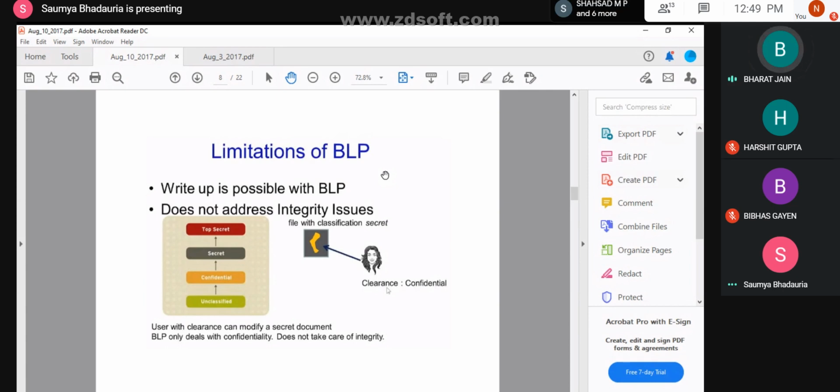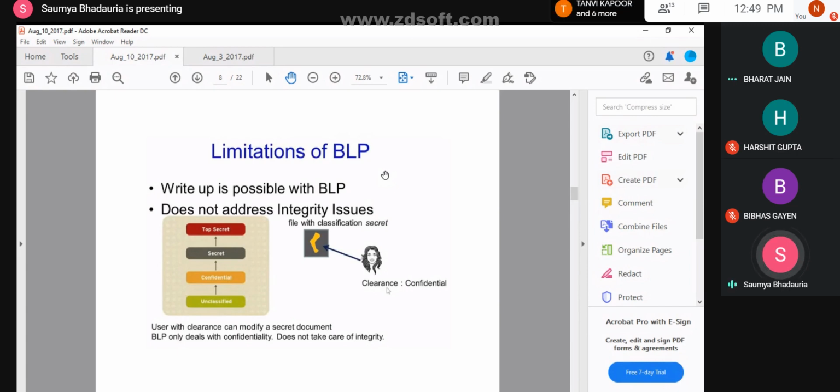Now, if there's a security flaw in a top secret level, and the user at the secret level is using a function or a file that is in the top secret level, it can report the security flaw. So your write up is allowed, or it should never be allowed? It should be allowed.